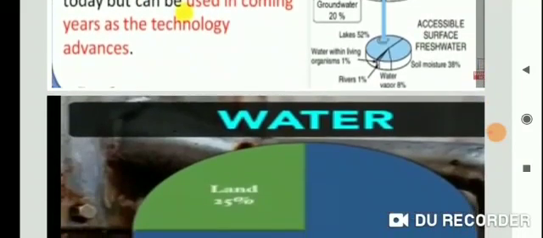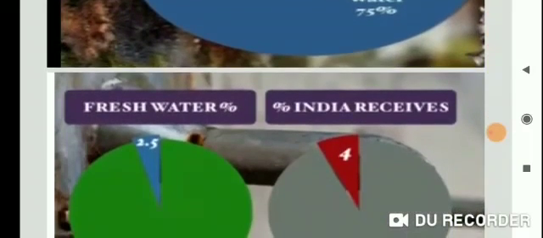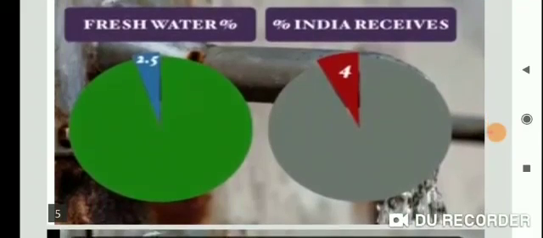Now see, land 25%, water 75%. Again, fresh water is only 2.5%, that means about 96.5% of the total volume of the world's water exists in oceans and only about 2.5% is fresh water.